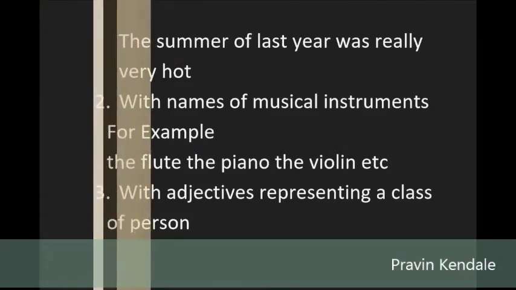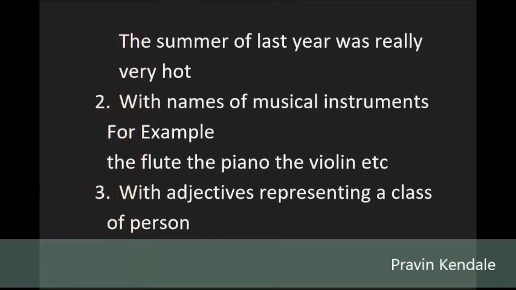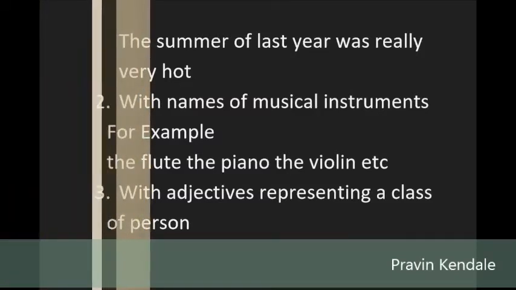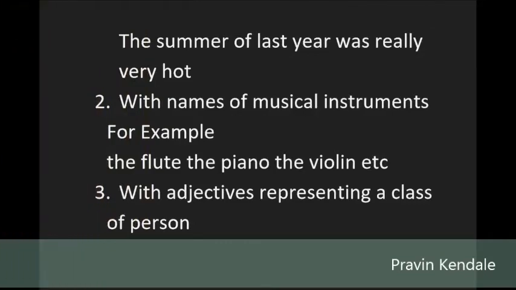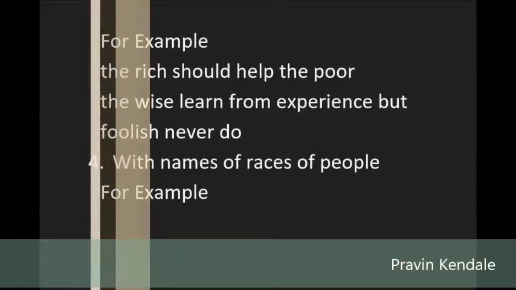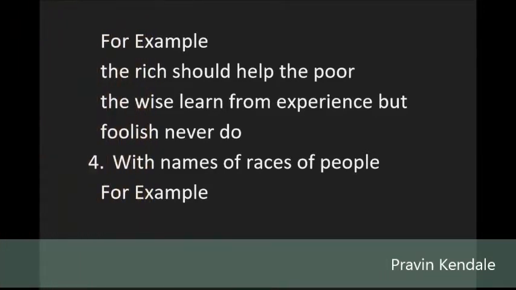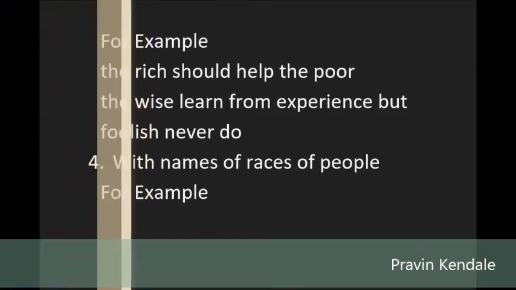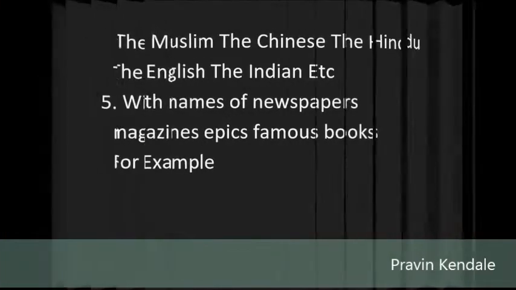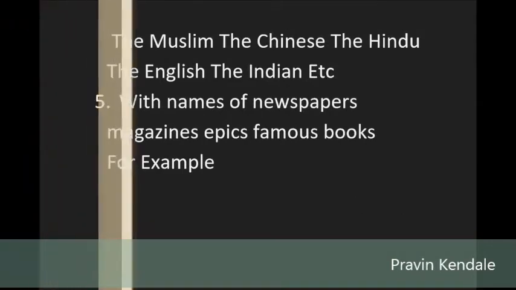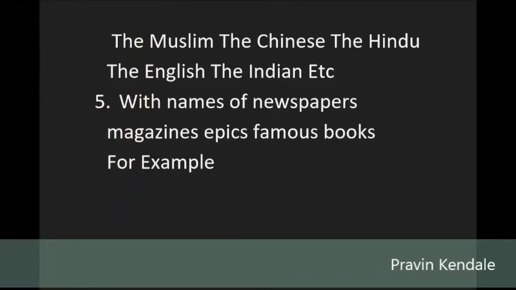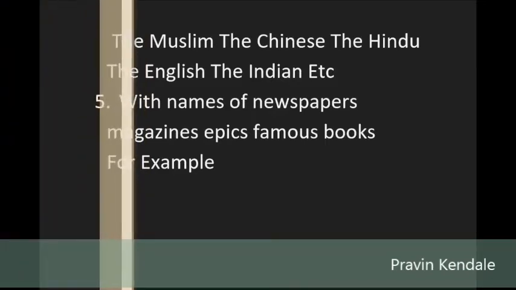3. With adjectives representing a class of persons. For example, the rich should help the poor. The wise learn from experience but the foolish never do. 4. With names of races of people. For example, the Muslim, the Chinese, the Hindu, the English, the Indian, etc. 5. With names of newspapers, magazines, epics, famous books. For example, the Indian Express, the Times of India, the Sakal, the Bible, the Gita, the Quran, the Ramayana, etc.